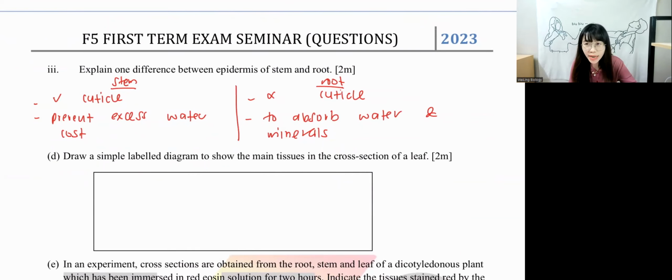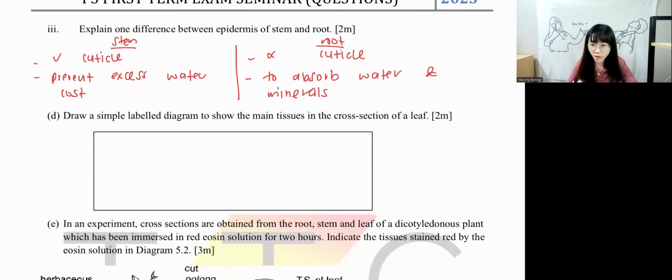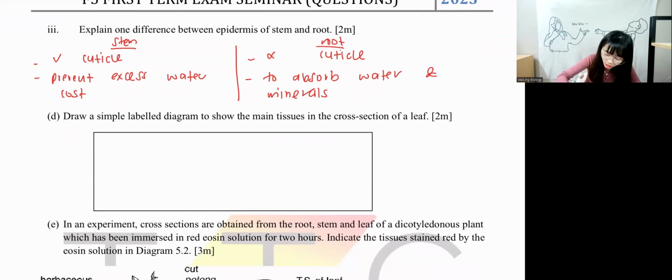Okay, now done with this, we're going to look at the next one. Draw a simple labelled diagram to show the main tissues in a cross-section of a leaf. Okay, how do we draw a simple labelled diagram? Leaf, just now we said we have a pattern. Do you guys remember what pattern the leaf is? It is a unicorn. A watch, very good. Looks like a watch, right? So when you draw, you don't have to draw perfectly, but something like that, guys.